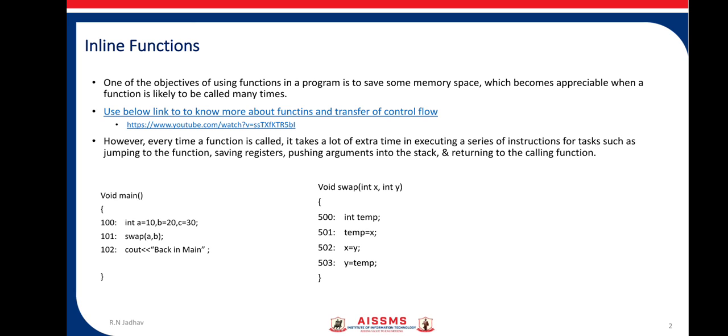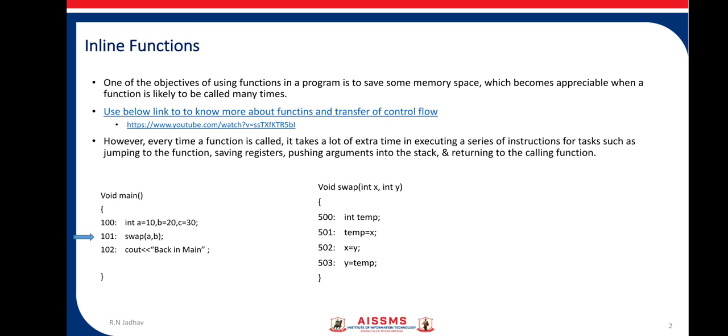Whenever such a program is executed, here we are using a normal function call. When the compiler starts execution, it will start with the first line in main, that is at address 100, and after that it will execute address 101. At 101 it has encountered a function call.